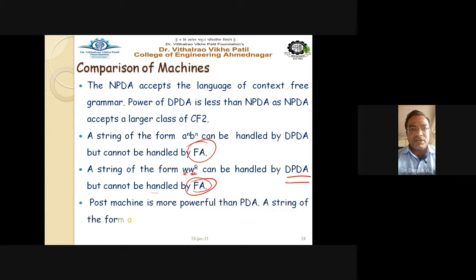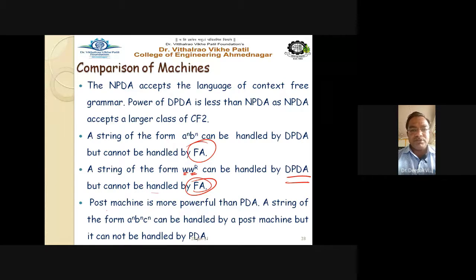Post machine, on the other hand, is more powerful than your PDA, whether it is NPDA or DPDA. The post machine is called a Q automata; we are using a queue in the post machine. It is more powerful than push-down automata. A string of the form a raised to n, b raised to n, c raised to n can be handled by a post machine, but it cannot be handled by push-down automata.